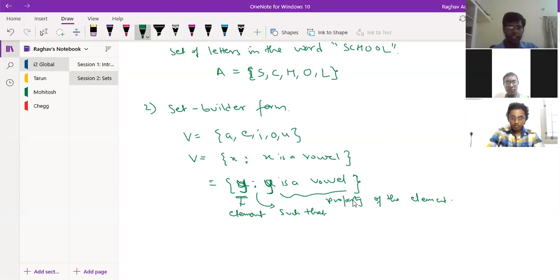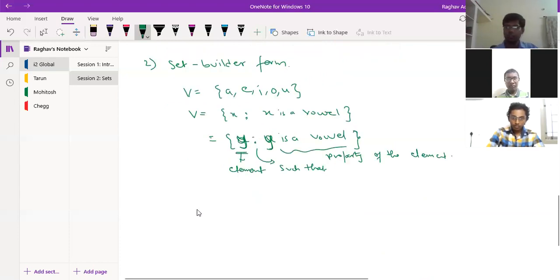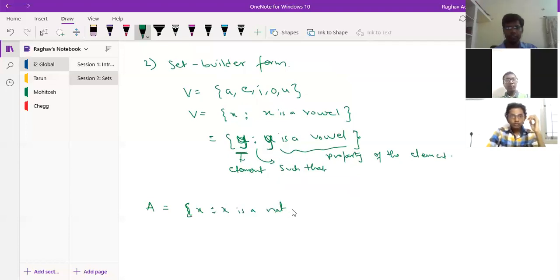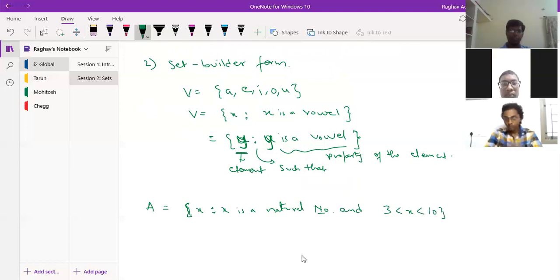Okay, so suppose I have a question, say A is equal to {x such that x is a natural number and 3 is less than x is less than 10}. So which form have I written now? Is it roster form or set builder form? It is set builder form.